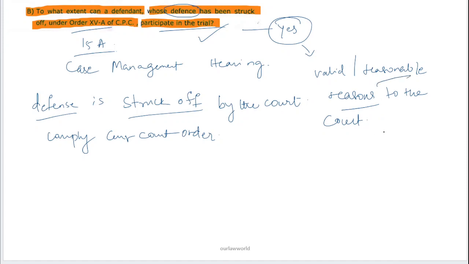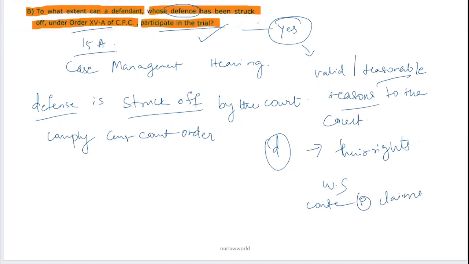Generally, when the defense is struck off, it means that the defendant has lost their rights, such as to file a written statement or to contest the plaintiff's claims, or the opportunity to cross-examine the plaintiff's witness. In such situations the defendant loses all these rights, right?